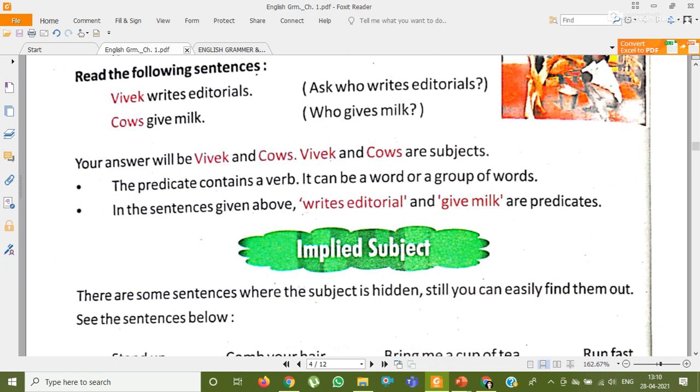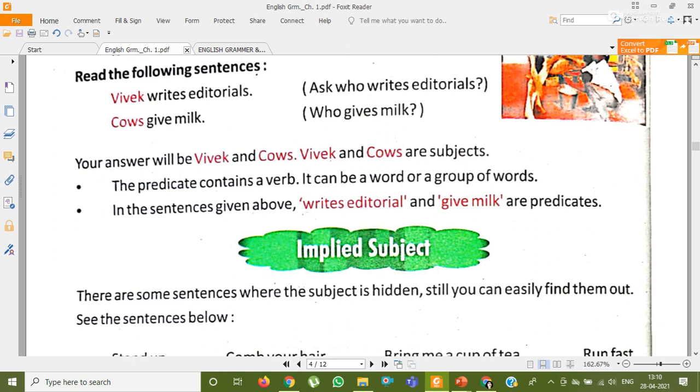Okay, so some sentences are there in which the subject is hidden. Those sentences I told you are imperative sentences, in which you are telling someone to do something. Like if I tell you, open your book. In this I have not used any noun or pronoun. Noun is there but it is coming at the end. Open your book. Book comes at the end. It is beginning with a verb, open.